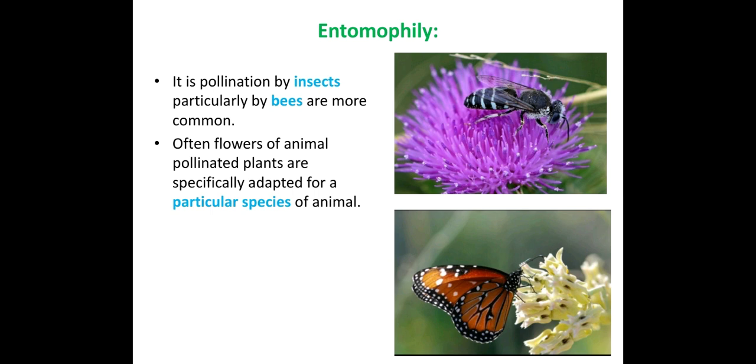Among insects, particularly the honeybees, it is happening. They are more common. Often, flowers of animal-pollinated plants are specifically adapted for a particular species of animal. So the flowers which depend on some animal for pollination usually depend on a specific species. So they are species specific for their pollination.